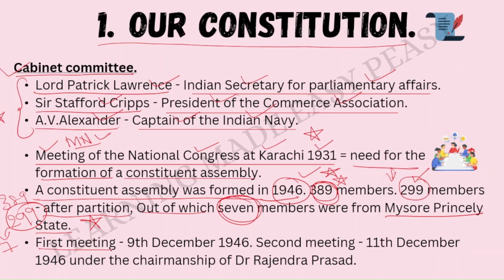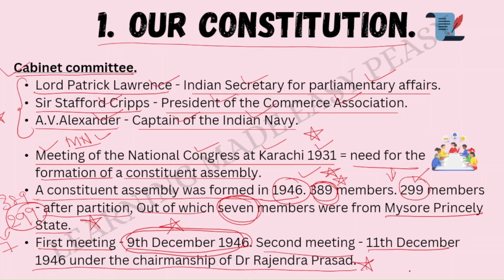Then the first meeting of the Constituent Assembly happened on 9th December 1946. This date is really important. Please remember this. The first meeting happened on 9th December 1946. The second meeting happened on 11th December 1946 under the chairmanship of Dr. Rajendra Prasad. This is also important.